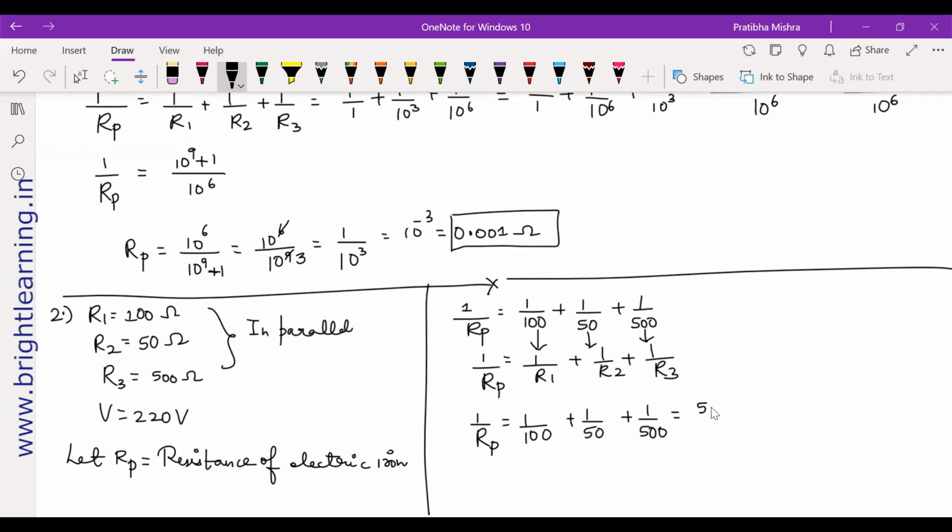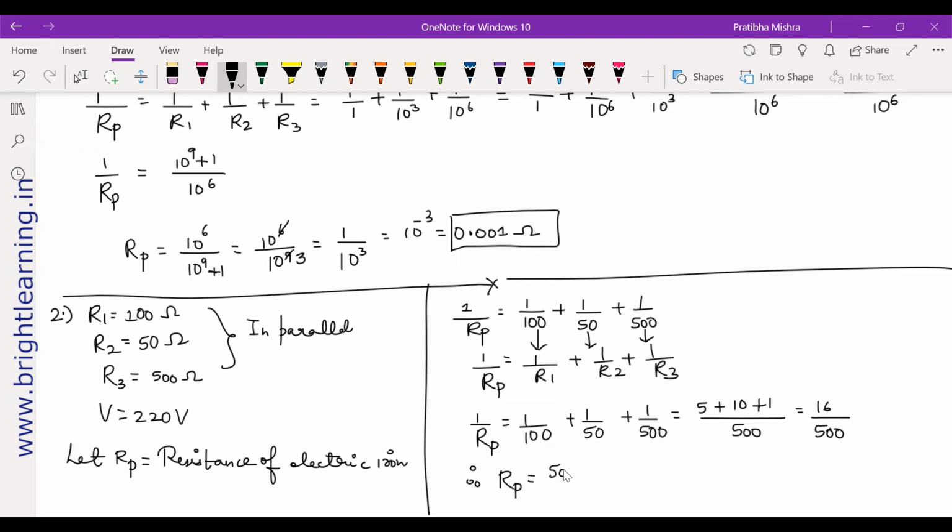So you will get 5 plus 10 plus 1, divided by 500. Now 5 plus 10 is 15, 15 plus 1 is 16. So 16 upon 500. So what is your resistance in parallel?